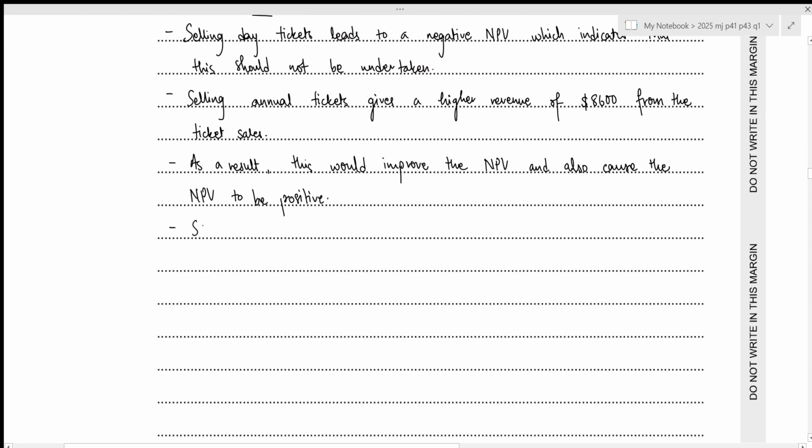Selling annual tickets will cause the variable administrative costs to fall due to the reduction in staff salaries.